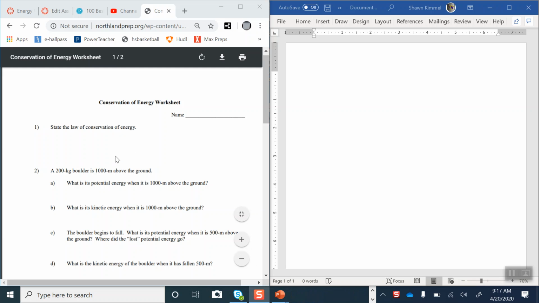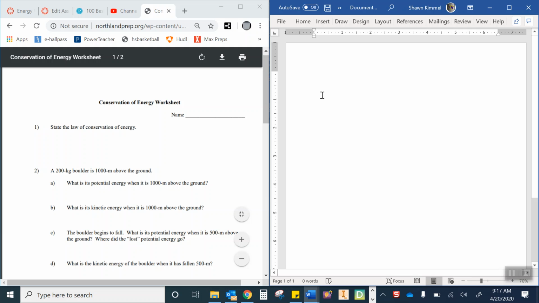All right, so what I've got is the PDF over here. Kind of hard for me to type on the PDF, so I'm going to type over here my answers as to what we're working through here. But number one, it says, state the law of conservation of energy.